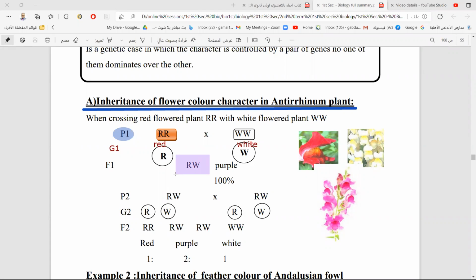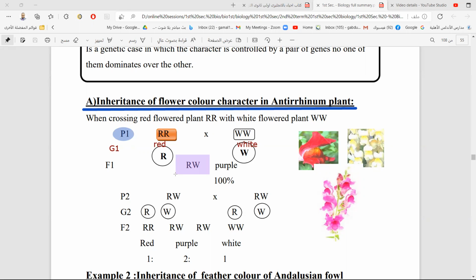When they come together, no one is dominant and no one is recessive. Both genes express themselves, and a new trait appears, which is purple. The color of the new offspring will be purple, different from the red and different from the white.